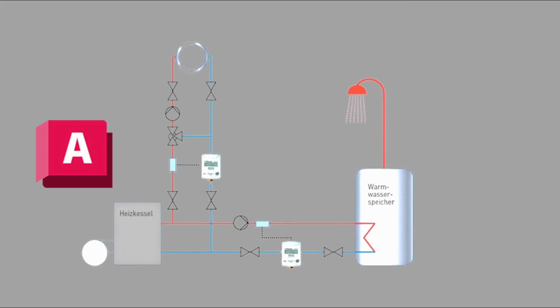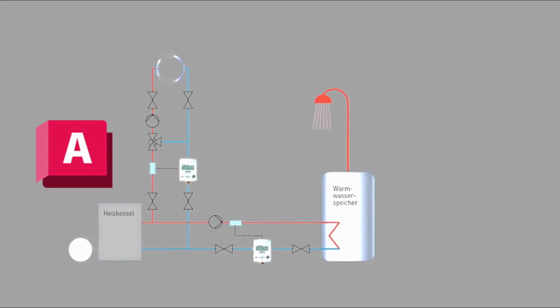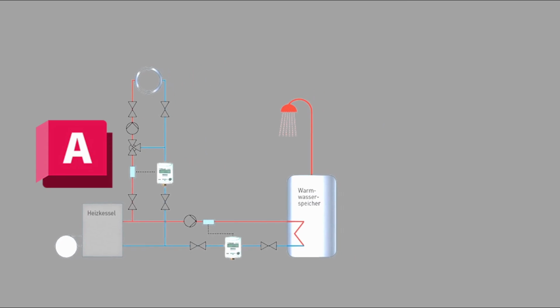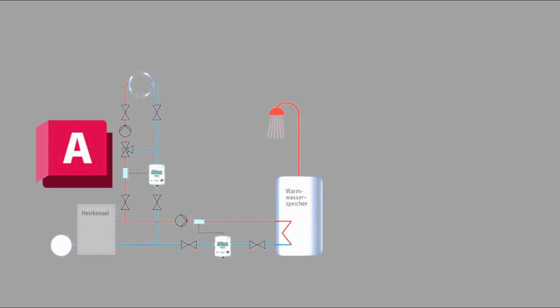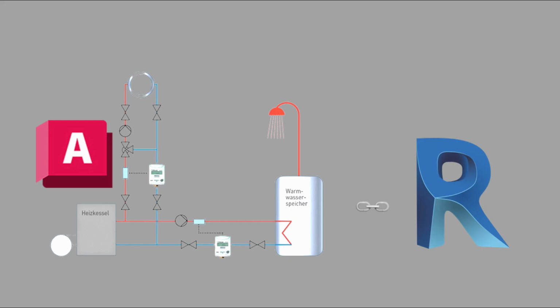The software product Plant 3D by Autodesk is used in the industrial process industry to create schematic drawings that illustrate the relationships between pipelines, machinery, heat generators, and consumers. The developed P&ID Connector bridges these two worlds and establishes a connection between Autodesk Plant 3D and Revit.